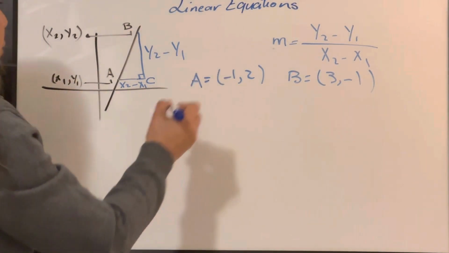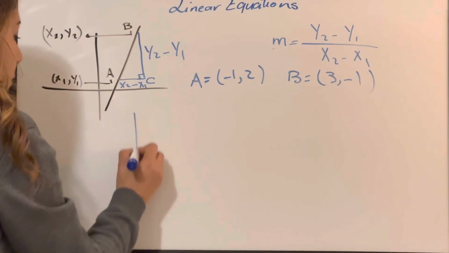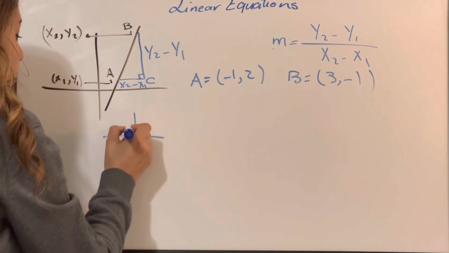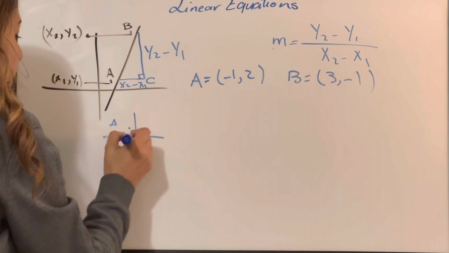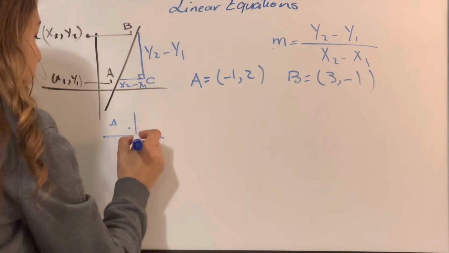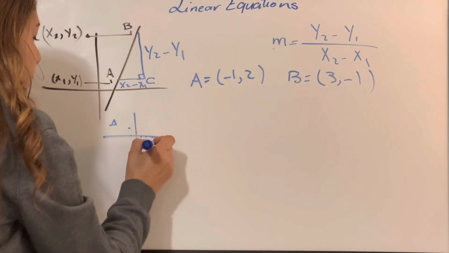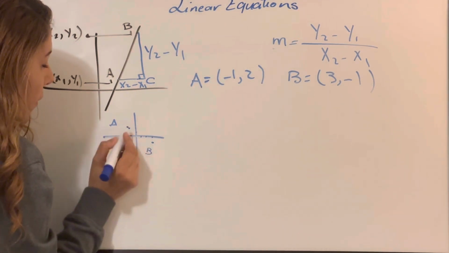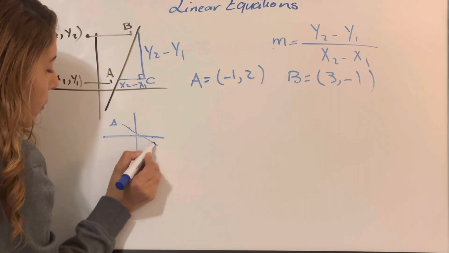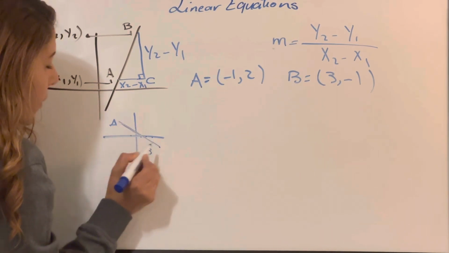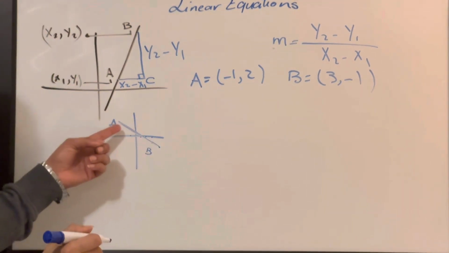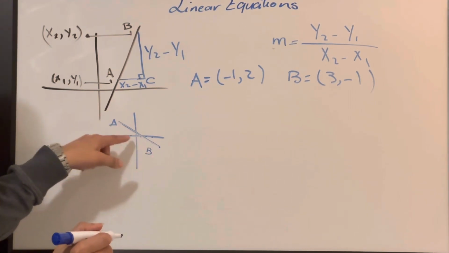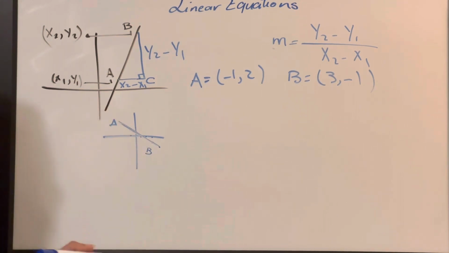If I draw it on the coordinate, I'll have minus 1 and 2, so here will be A. And then I will have 3 and minus 1, then this will be B. Then if I run a line between to connect these two points, I will see that the line is coming from the left side to the right side going down, and this means that the slope of this line is negative.